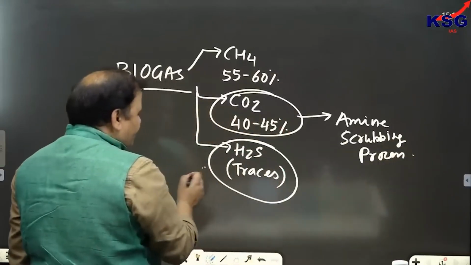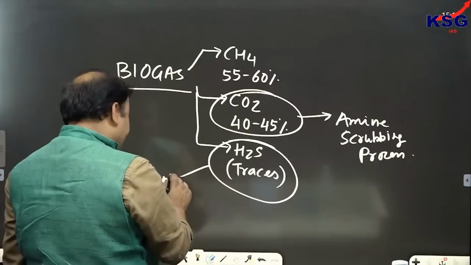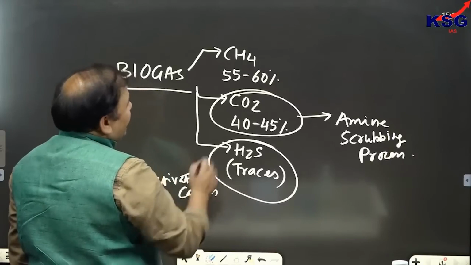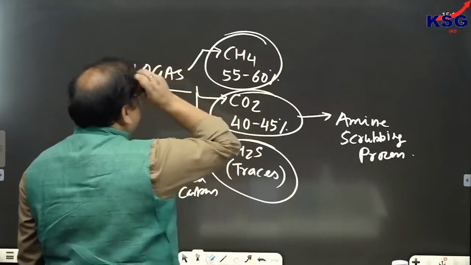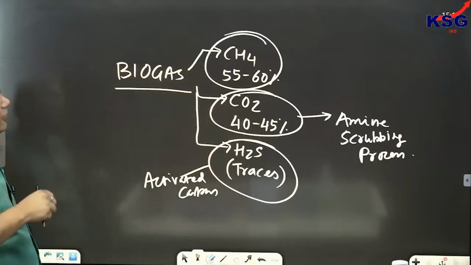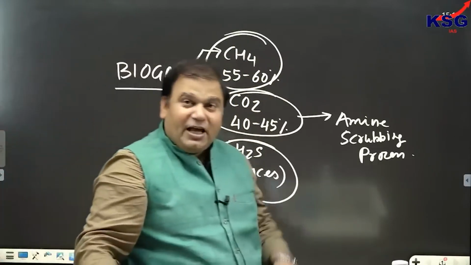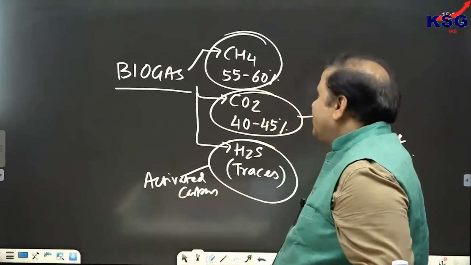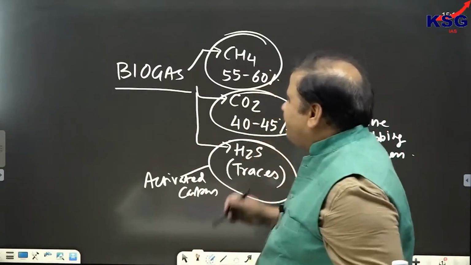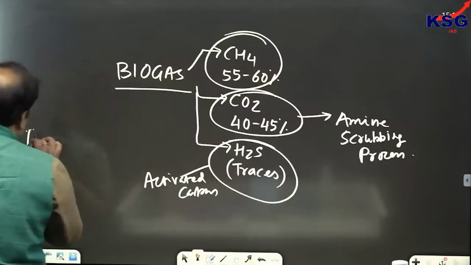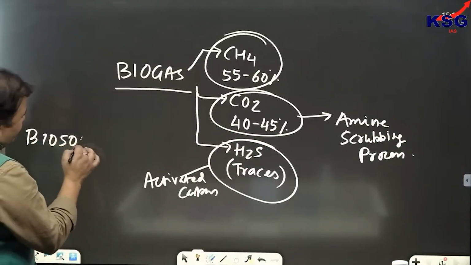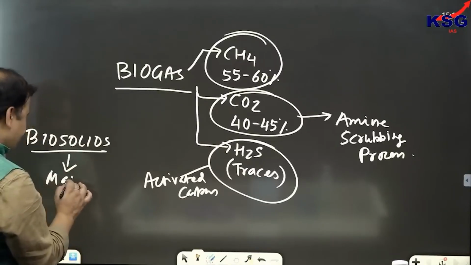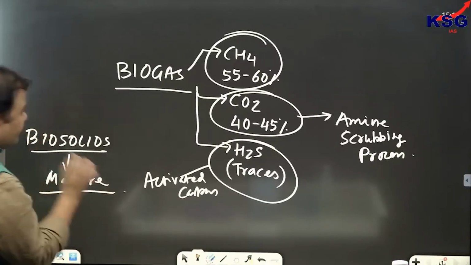H2S also would be removed with the help of activated carbon. Clear? And the remaining is what? Methane. So if suppose we are responsible for generating biogas, we can remove CO2 from it, we can remove H2S from it. Clear? And the second part is called as biosolid. Biosolid, we are using it as a manure in the field.